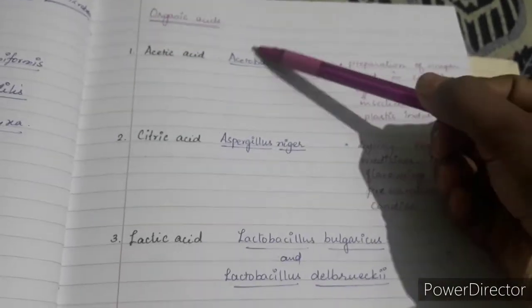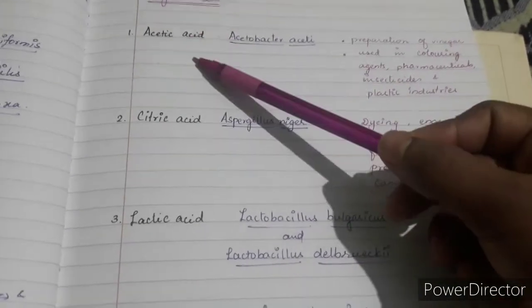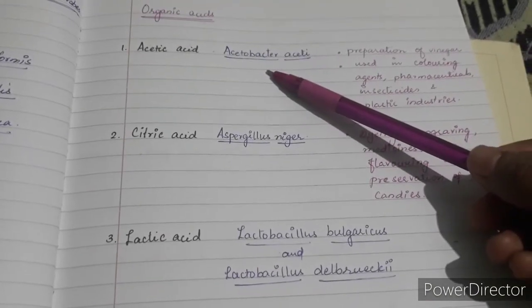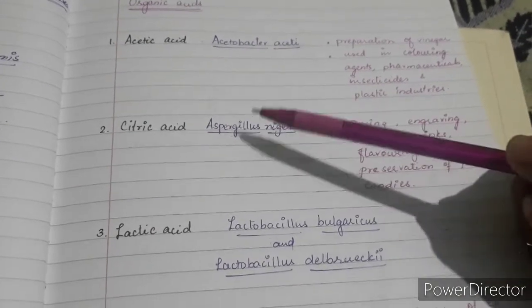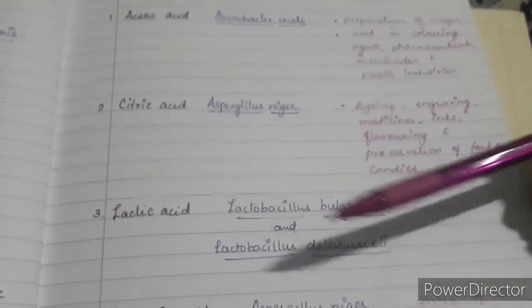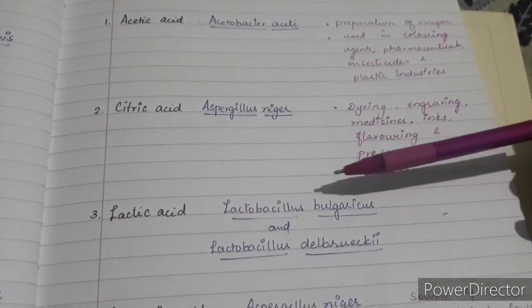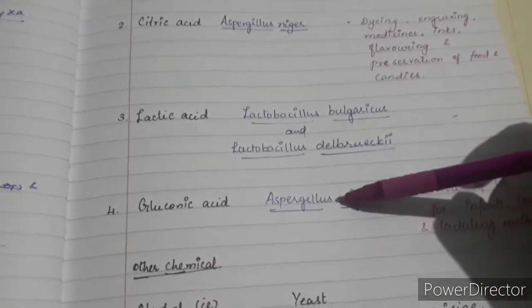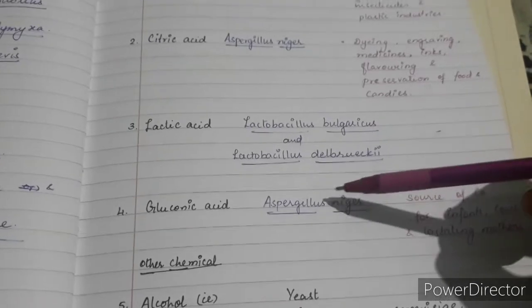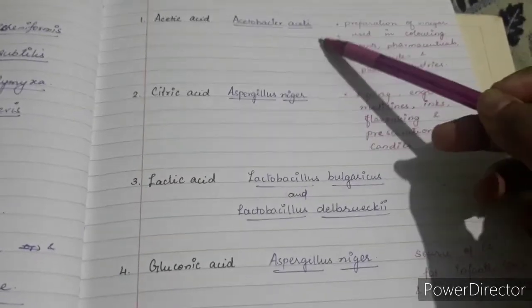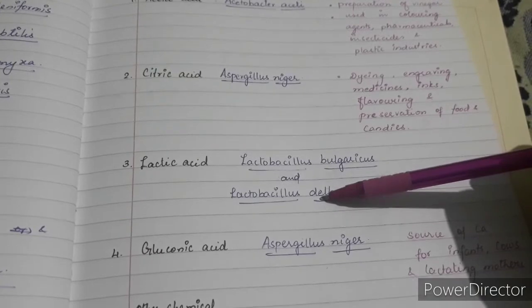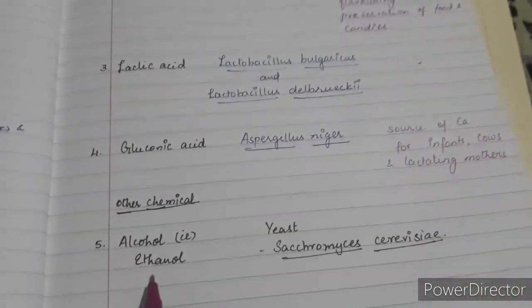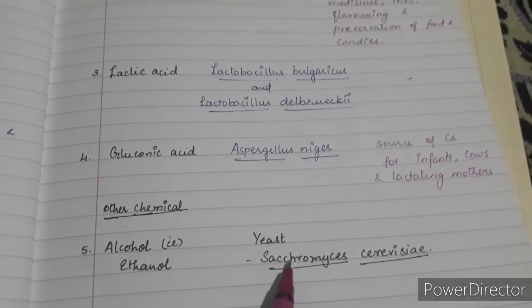So these are some of the organic acids obtained. Acetic acid is obtained from Acetobacter aceti, citric acid by Aspergillus niger, lactic acid by lactic acid bacteria such as Lactobacillus bulgaricus, Lactobacillus delbrueckii, gluconic acid by Aspergillus niger. And here Aspergillus niger is the fungus, Acetobacter aceti and Lactobacillus are bacteria. Alcohol, that is ethanol, is prepared by using yeast known as Saccharomyces cerevisiae.